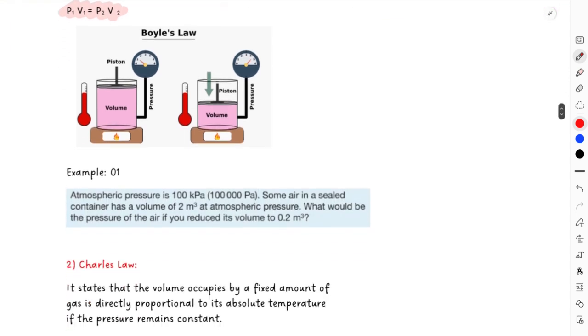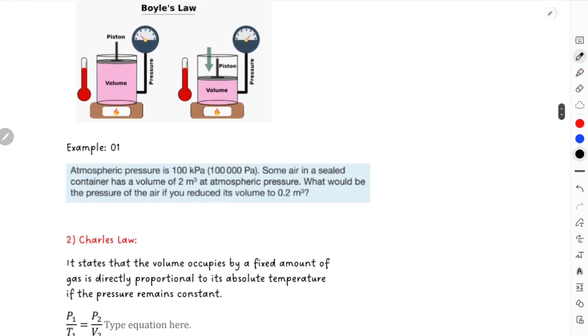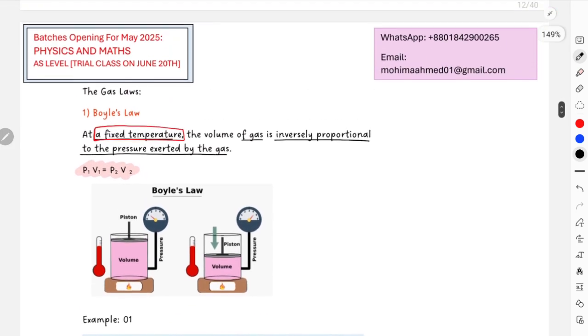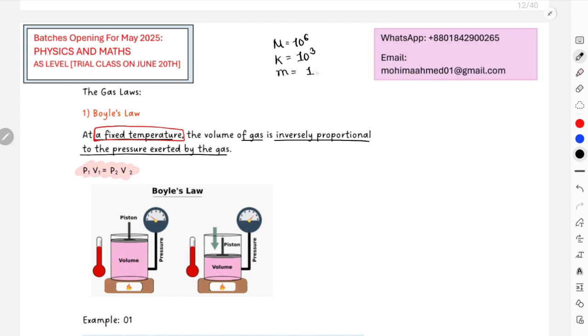In most of your questions, also in MCQs, they would ask you what was the assumption for Boyle's law. That is, the temperature has to be fixed. And then there's an example we can solve, at atmospheric pressure of 100 kilopascal; obviously kilo stands for K. There are some prefixes that you should remember. Capital M stands for 10 to the power of 6, capital K stands for 10 to the power of 3, small m stands for 10 to the power of minus 3, micro stands for 10 to the power of minus 6, nano n stands for 10 to the power of minus 9, and pico stands for 10 to the power of minus 12.